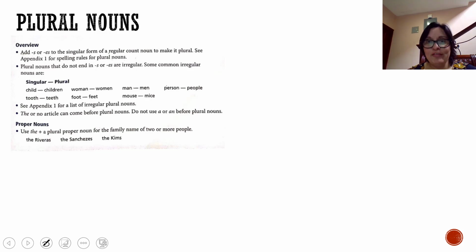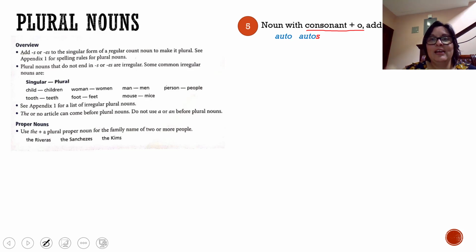We have a fifth rule. Rule number 5 says nouns with consonant plus o, you have to add s, or sometimes you have to add es, and sometimes you can use both of them. Let's see with the example for you to understand better. Auto, autos. Here you have consonant, the T, plus O. So you have to add S. Photo, photos. Again, consonant, the T, plus O.